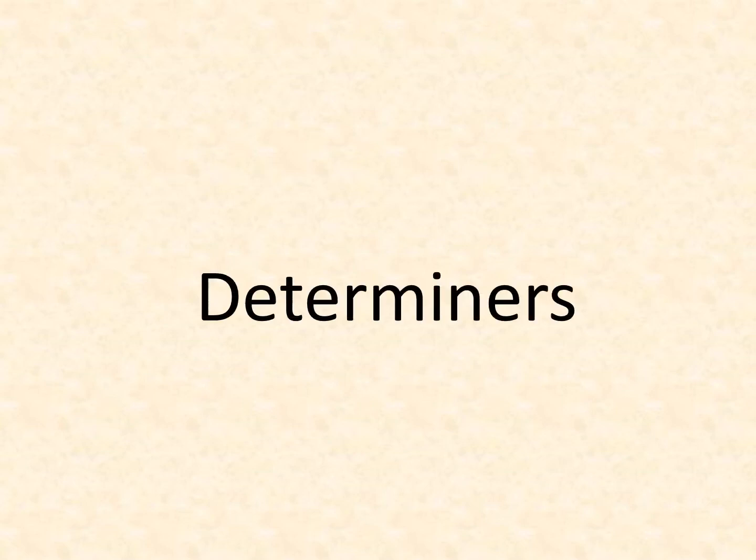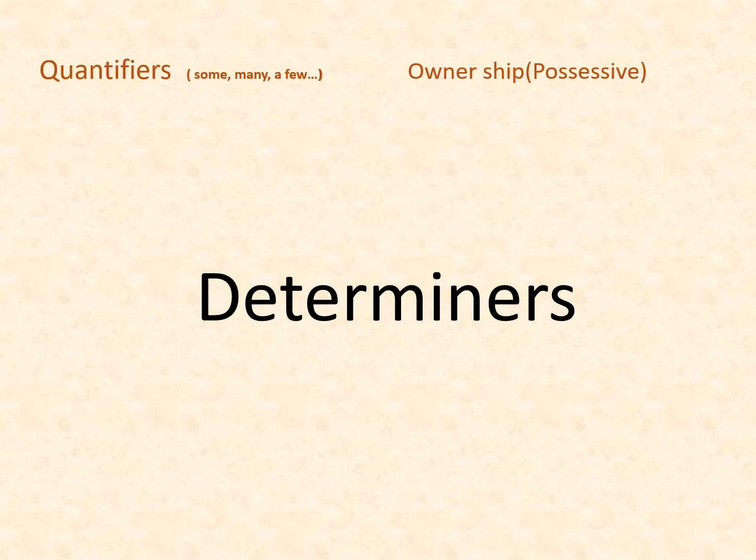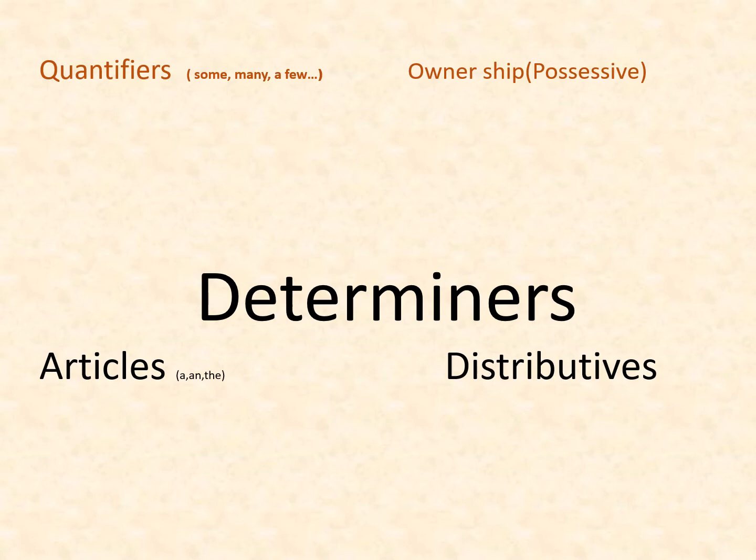Students, now we will see determiners. Determiners are words or phrases that precede a noun phrase and serve to express its reference. There are 4 determiners. The first one is quantifiers, second one possessives, third one articles, fourth one distributives. Let us see the examples one by one.